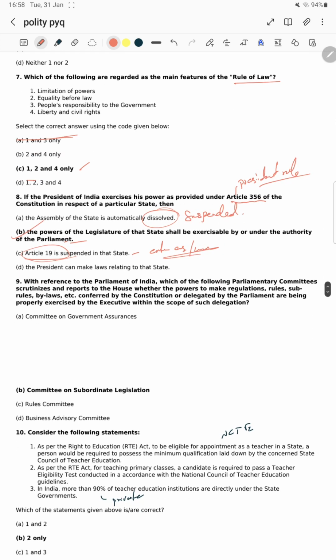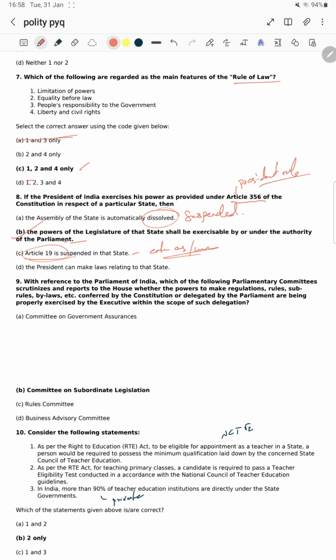Okay, next question. With reference to the Parliament of India, which of the following parliamentary committees scrutinizes and reports to the House whether the power to make regulations, rules, sub-rules, by-laws, etc., conferred by the Constitution or delegated by Parliament, is being properly exercised by the executive within the scope of the delegation?